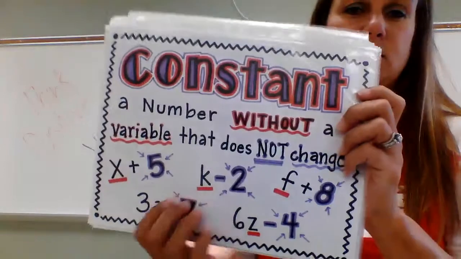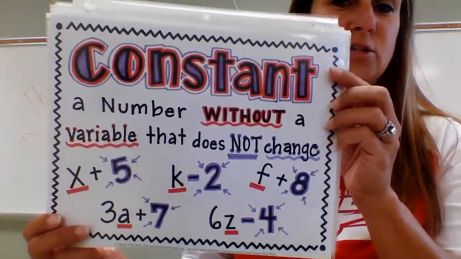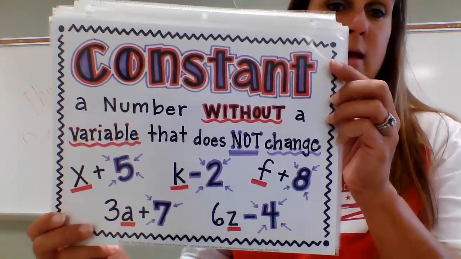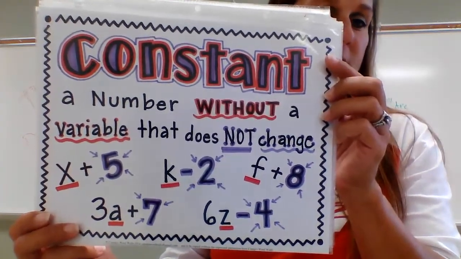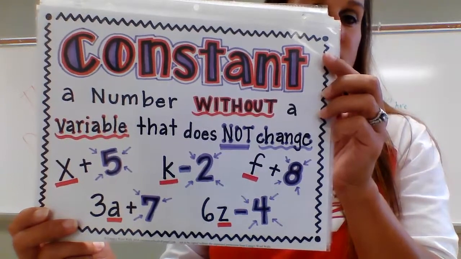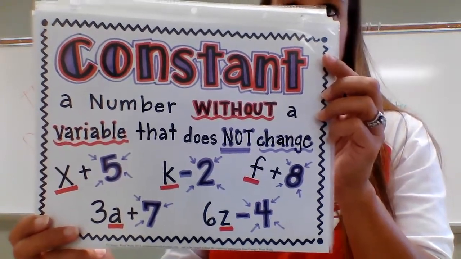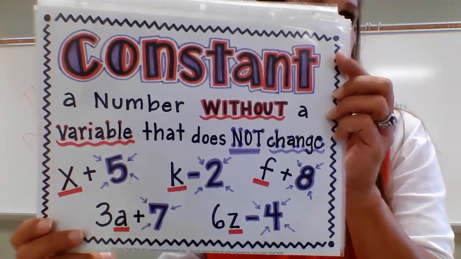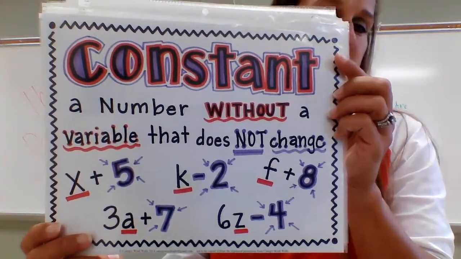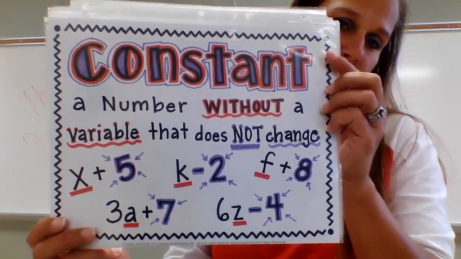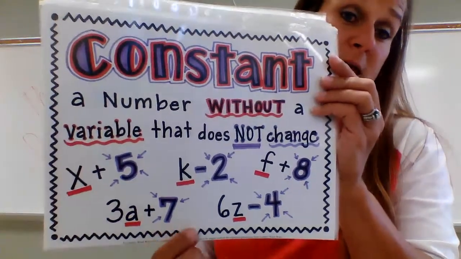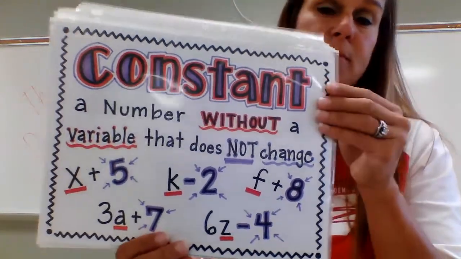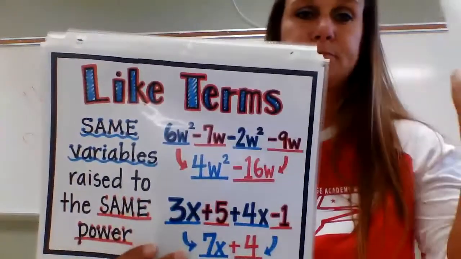And then we have constants. Constants are numbers that don't have a variable at all. It stays the same all the time because it's never multiplied by anything. So if I have x plus 5, 5 is the constant, and nothing's going to happen with 5 besides getting added to something else. It's not going to change. It's not going to be multiplied. So a constant does not change, does not have a variable attached to it. Although it can be in the same expression as a variable, it would be a separate term.